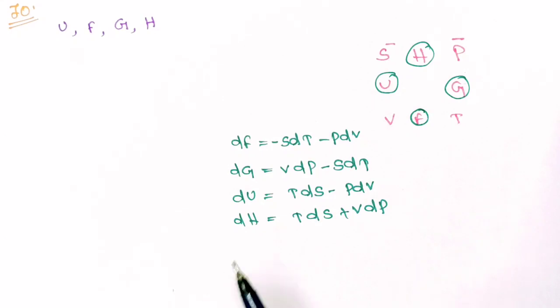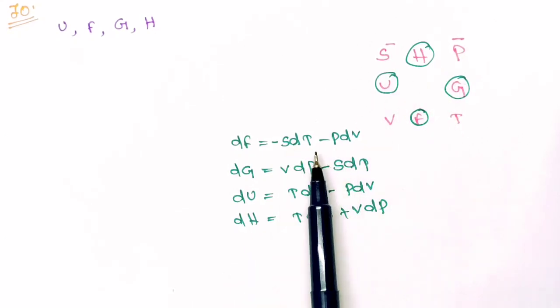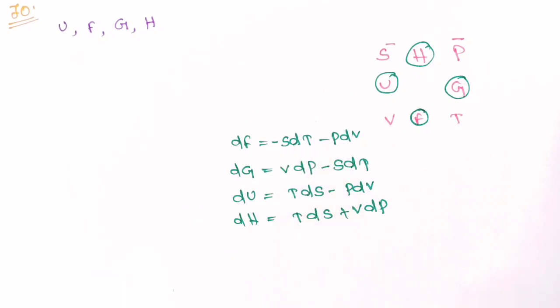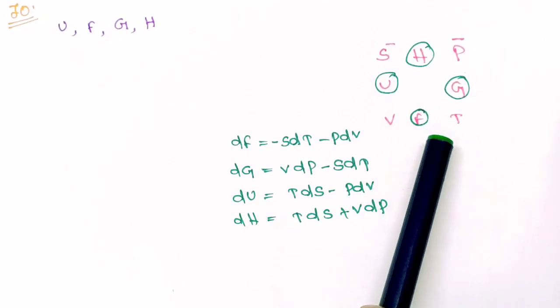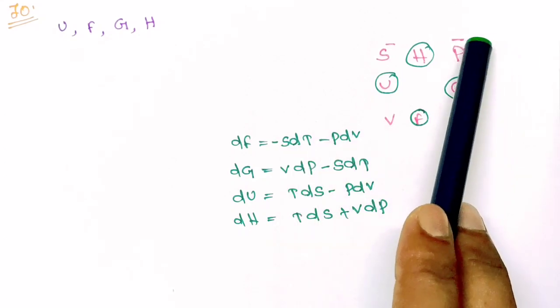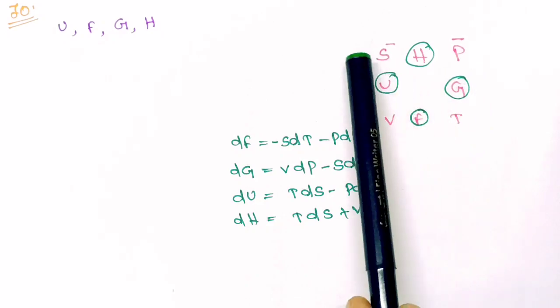Remember, whenever S and P appear in the equation, they will be used with a negative sign, and the side ones will act as variables. Like for F, T and V are variables, for G, P and T are variables, for H, S and P are variables, and for U, S and V are variables.